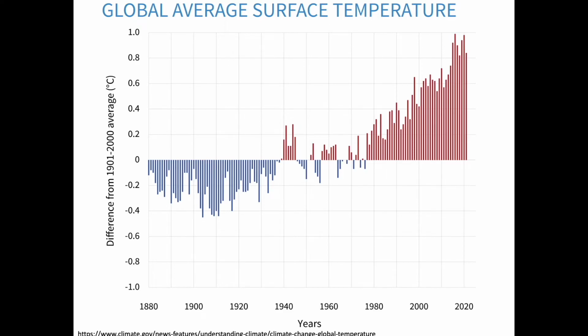If climate wasn't changing, we'd expect blue and red bars to appear in about even numbers the whole time from 1880 to 2020. But that's not what we see. We see all blue bars, colder than average temperatures, before 1940, and all red bars, warmer than average temperatures, since 1975. And those warm red bars keep getting higher and higher. That's how we know that we are seeing a signal of climate change.